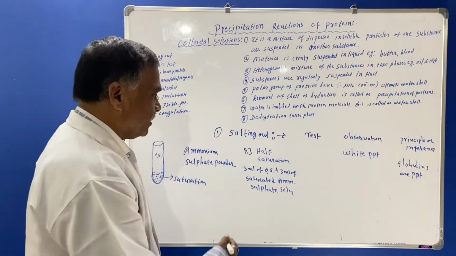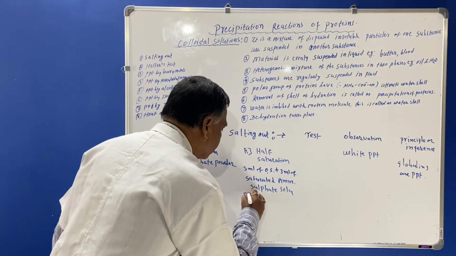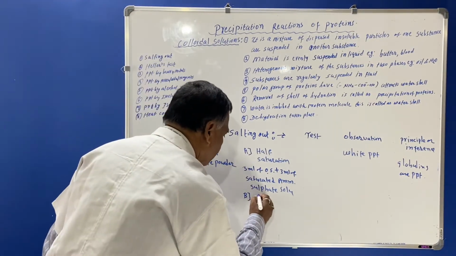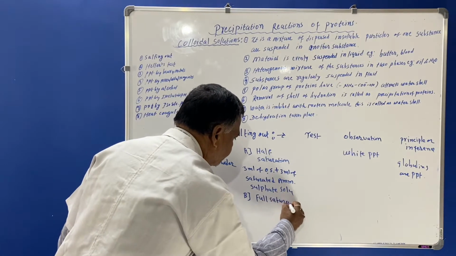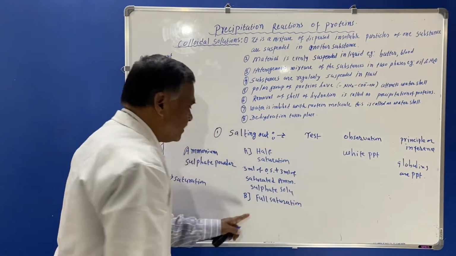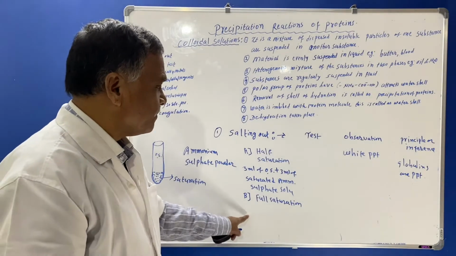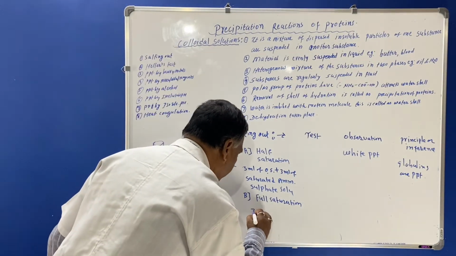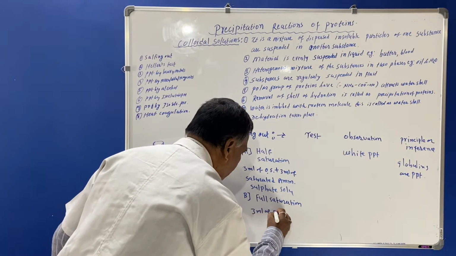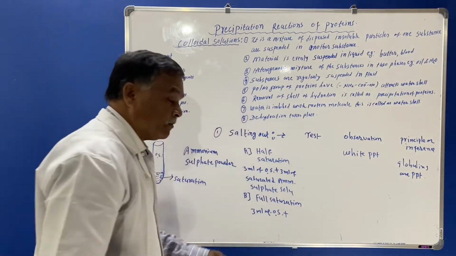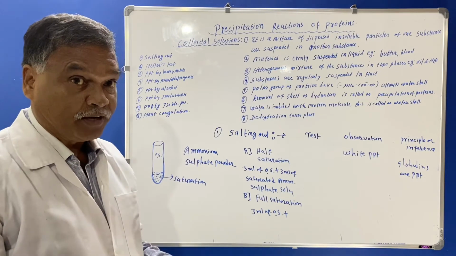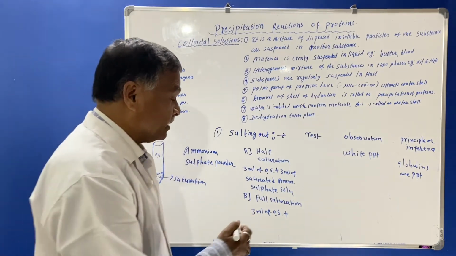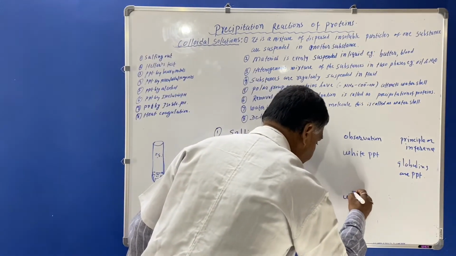Now we'll see the other part of the salting out, that is full saturation. This is the full saturation method. In this, we are taking 3 ml of original solution and adding ammonium sulfate powder till saturation. Then we can observe the white precipitation.